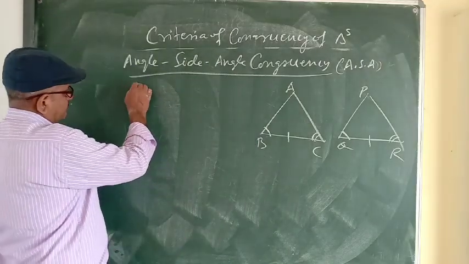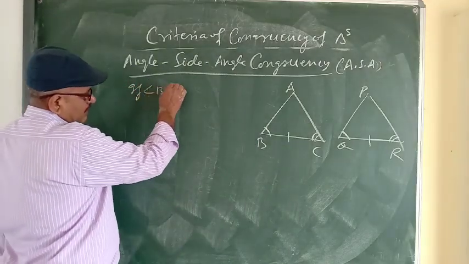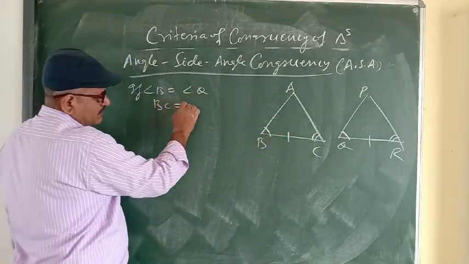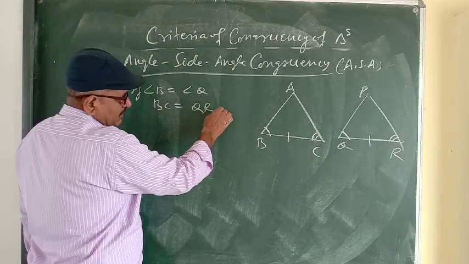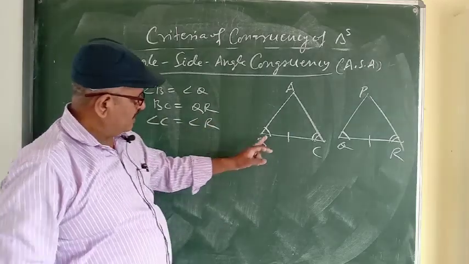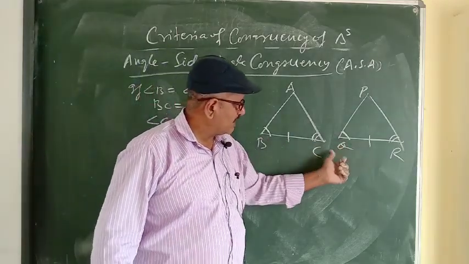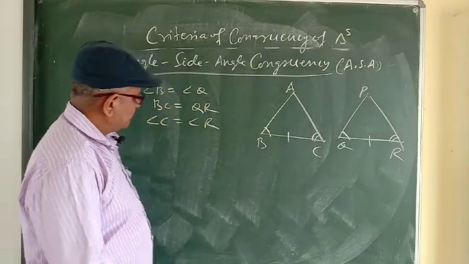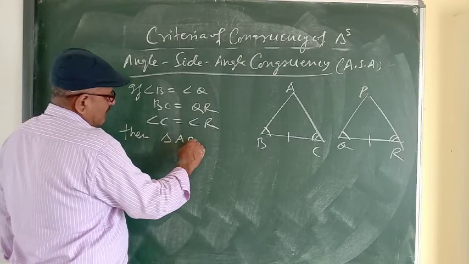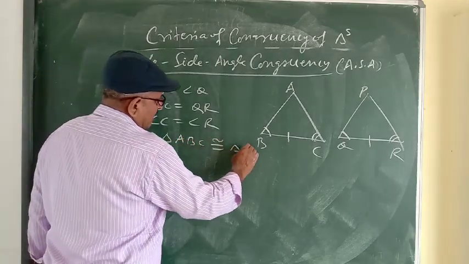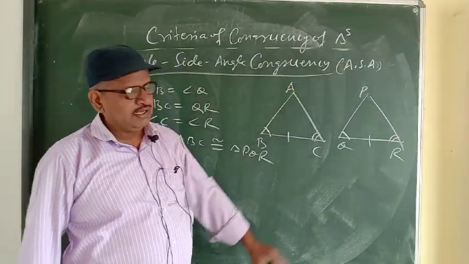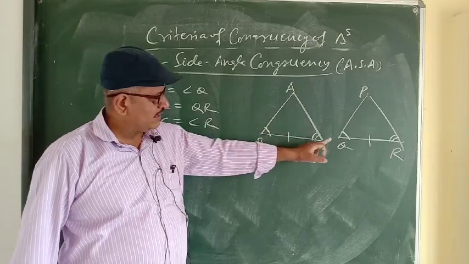What is given here? Angle B is equal to angle Q, side BC is equal to side QR, and angle C is equal to angle R. Then we can write triangle ABC is congruent to triangle PQR by this criterion, angle side angle.